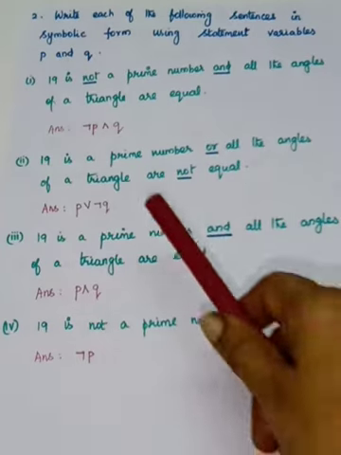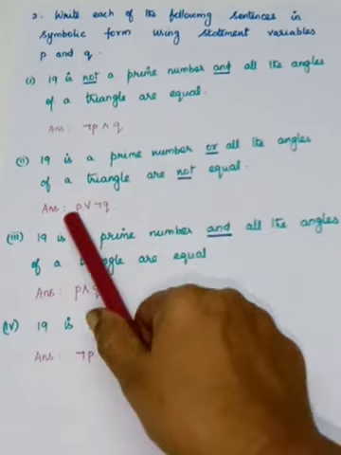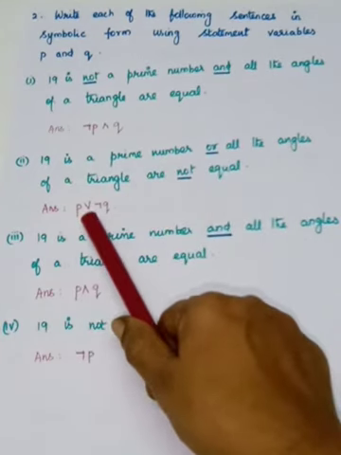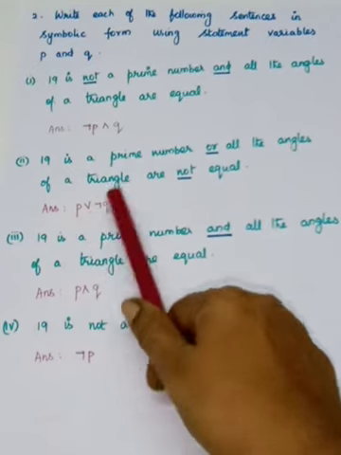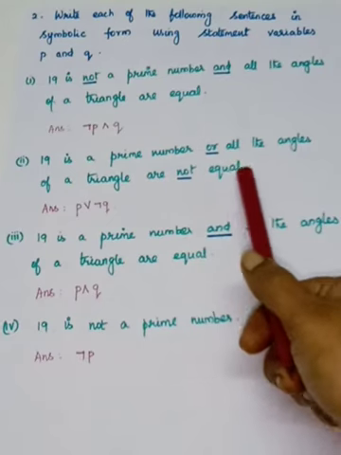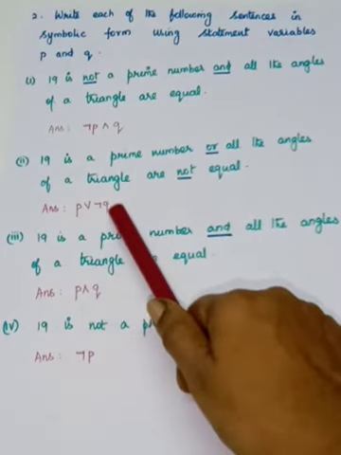Okay, next one. You see the second one: 19 is a prime number. So that is P. Here what is the connective used? Or. So the symbol for or is this. All the angles of a triangle are not equal. So all the angles of a triangle are equal is Q, which means they are not equal is negation Q.